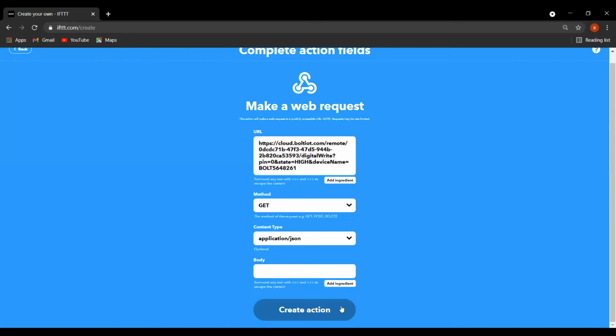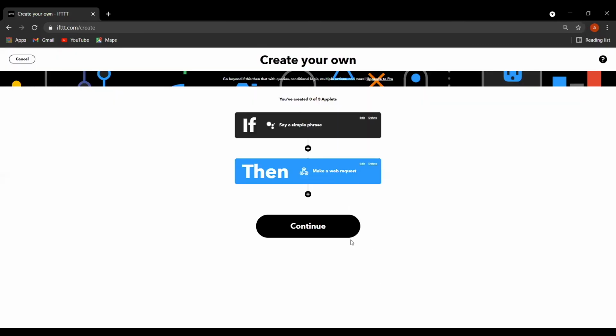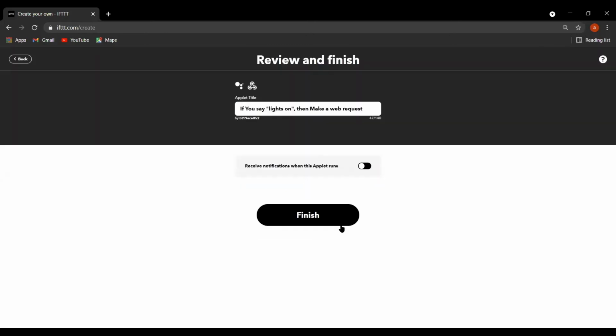Okay, so now you have to just create an action. My first task is done. Now if I say to my Google Assistant light on, then my light will be on, because my first step is commanding Google Assistant, and the second step is running the particular API. So just continue with this and just finish.